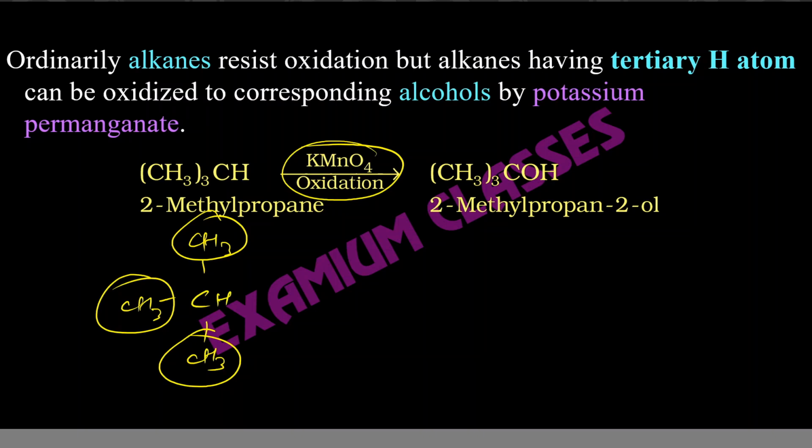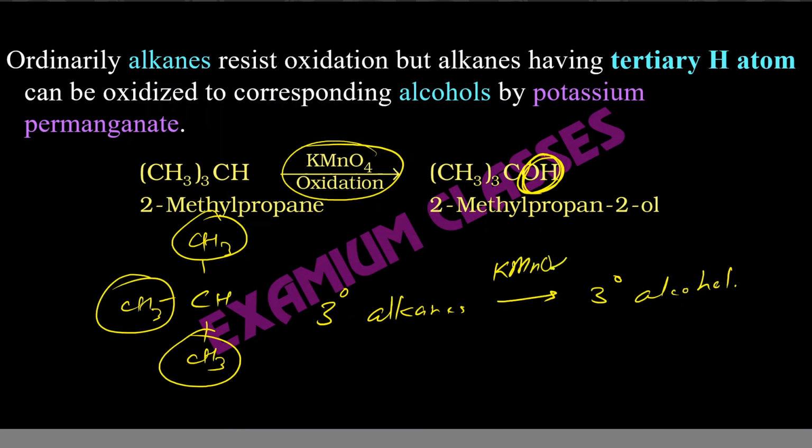We will be using these in organic chemistry, even in 12th, IIT, NEET, etc. So you need to remember them. Then this hydrogen is oxidized to OH, means we get alcohol. So from tertiary 3-degree alkanes, we can get 3-degree alcohol by using KMnO4.